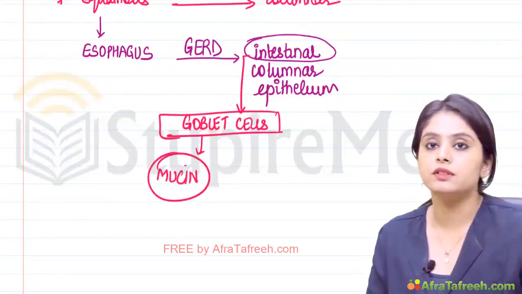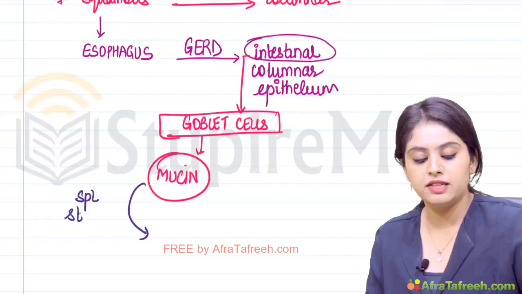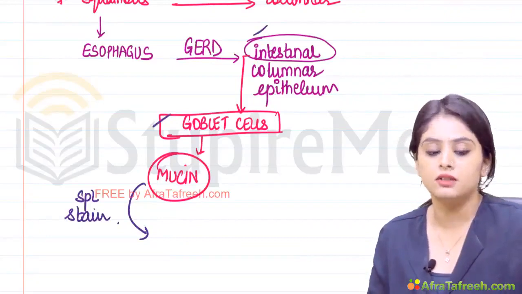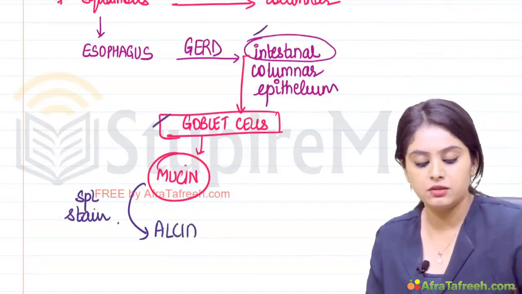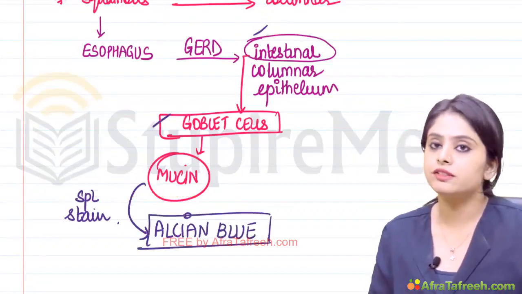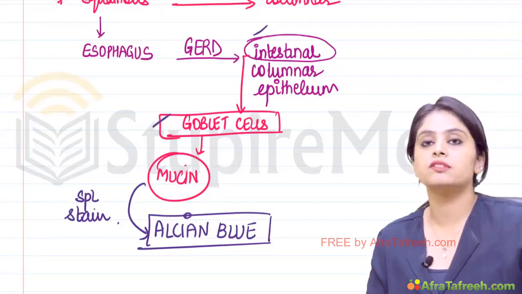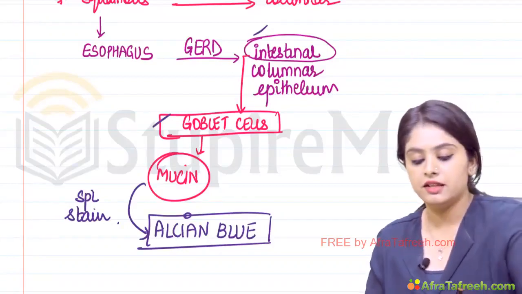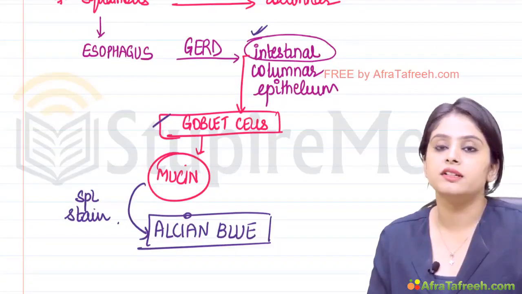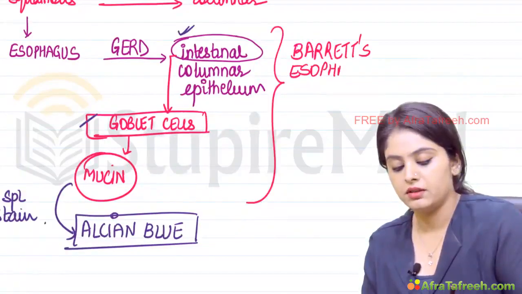The question that comes now, is there any special stain that can be used for staining this mucin or staining this goblet cell in this particular condition? That is known as Alcian blue. Same things we will also discuss again when we do GI pathology. This particular condition, what was happening? The normal squamous epithelium of the esophagus is converting into the intestinal columnar epithelium. That can be stained for goblet cells by mucin. This is known as the Barrett's esophagus.